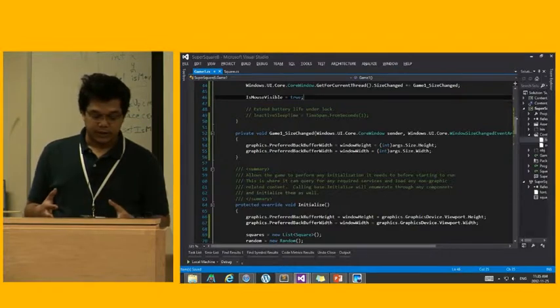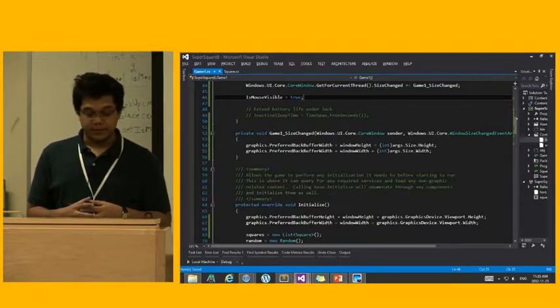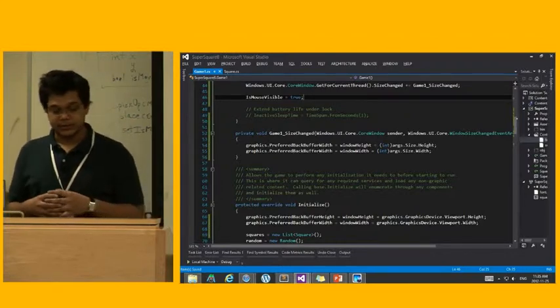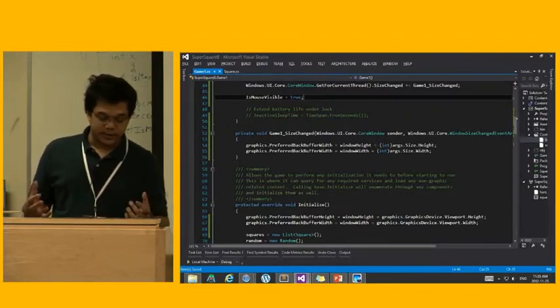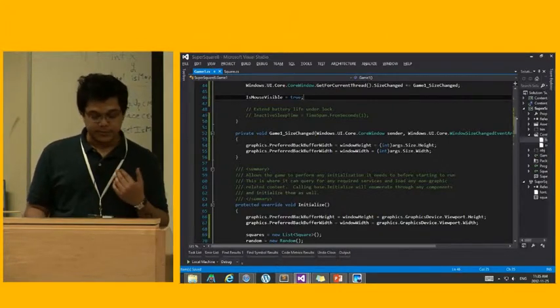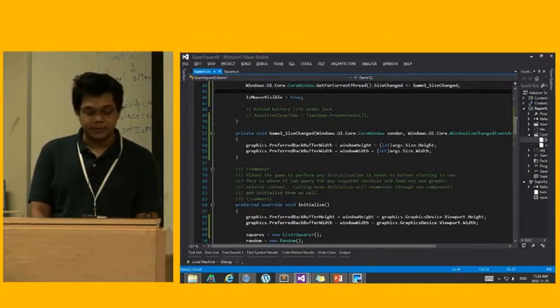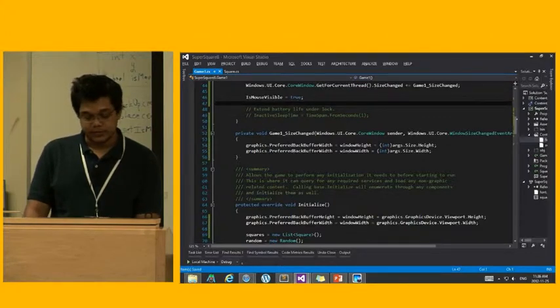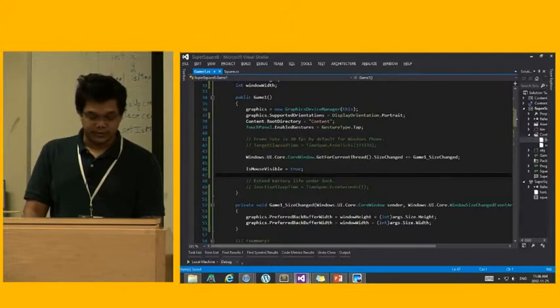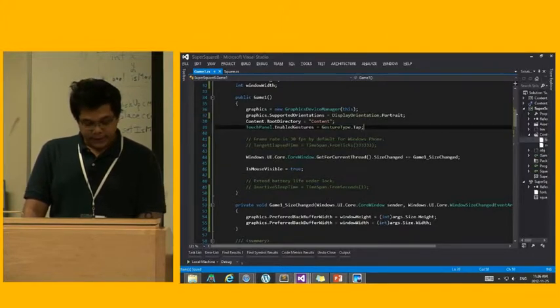So if you're building a Windows 8 game, you should consider building support for all these different inputs, because Windows 8 is going to be on so many different types of form factors with different types of inputs. And if you want your game to be playable by almost anyone, you should make sure that your game is compatible with all those input types.